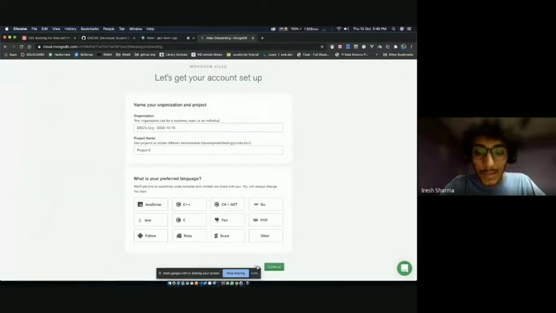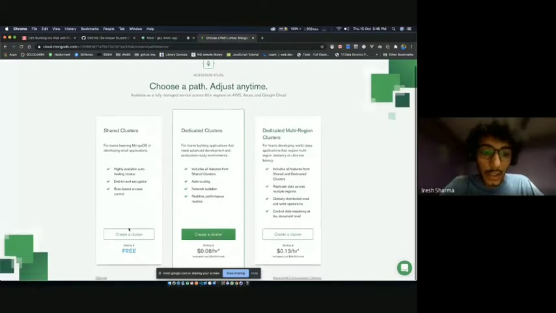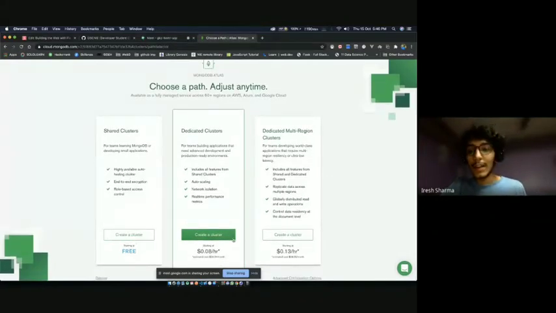We're gonna skip this. Okay, and we're gonna create a free cluster. Make sure you click on the free cluster. Do not get a paid account, please, because as you can see, it's an hourly charge and it's in dollars. Might be an issue. So go ahead and create a free cluster.